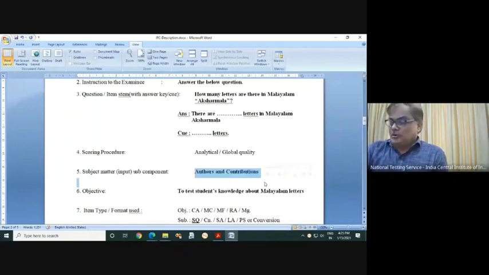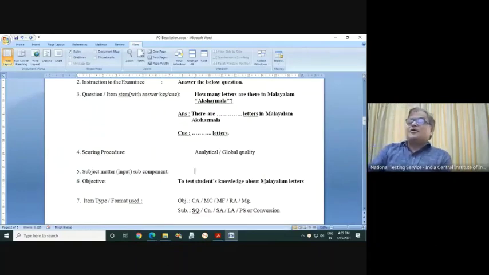This is also wrong, authors and contribution. She has just copied the literature part with language. Yes, the objective is correct: to test the students' knowledge about Malayalam letters, right? Or Aksharmala. So this is the objective behind the questioning. The same way we have to write. This structure will be the same.